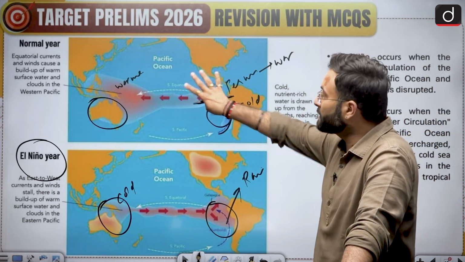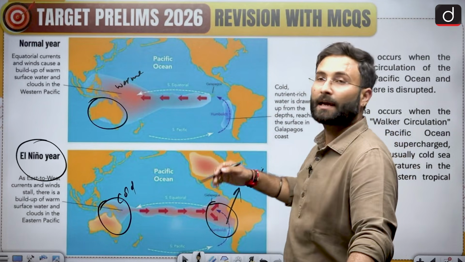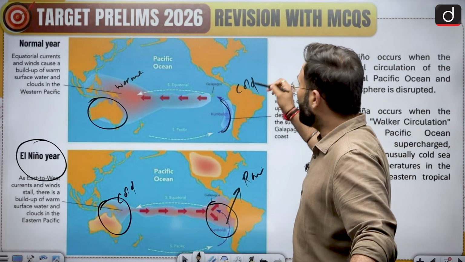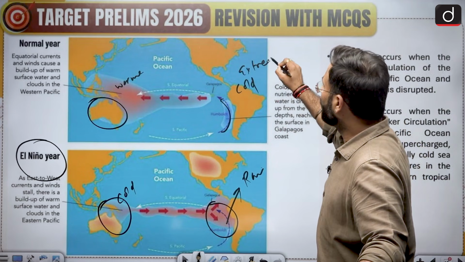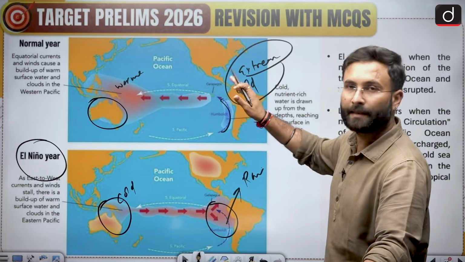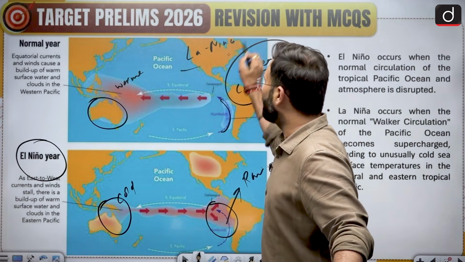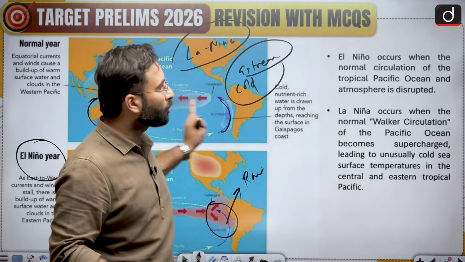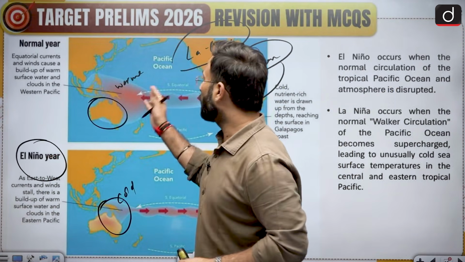But what if this normal condition stays, but in an extreme situation, this particular area, which is cold, becomes even colder, or extreme cold is faced over here? That condition will be considered as La Nina. Now, why does that happen? Here you can see El Nino occurs when the normal circulation of the tropical Pacific Ocean and the atmosphere is disrupted. This is the normal circulation.